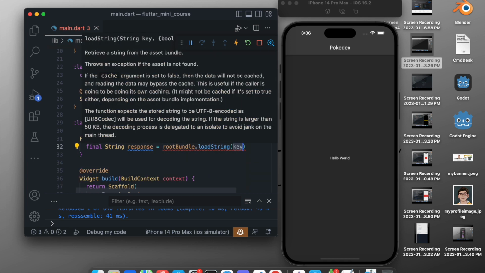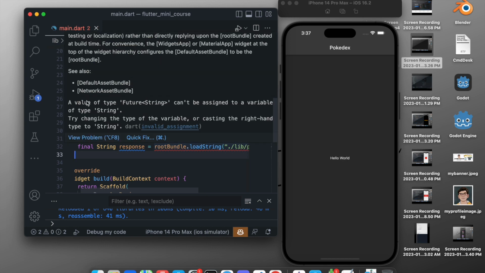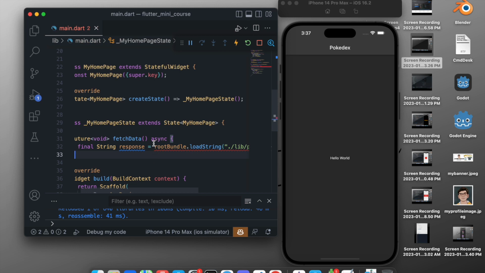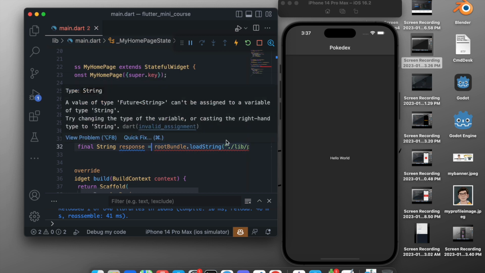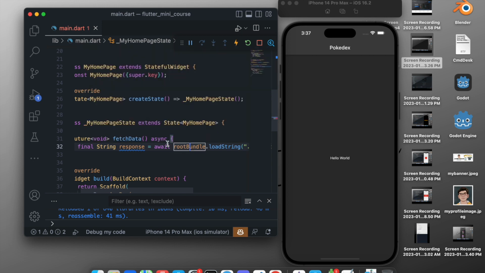That means it will load the JSON file as a string, and the JSON file is at the directory lib, Pokemon data.json. Now after doing this, you can see it is showing an error. Let's see what the error is. Yes, it should be await instead. So add await right here, and this should remove the error.